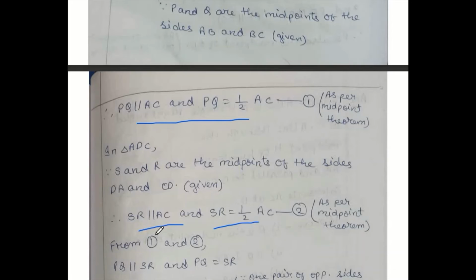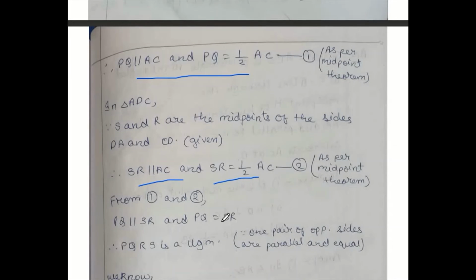Both the lines are parallel to the same line and both the lines are equal to half of AC. Then from 1 and 2 we can write PQ parallel to SR and PQ equal to SR. So PQRS is a parallelogram. The reason is that one pair of opposite sides is equal and parallel. Now already I got it, PQRS is a parallelogram.